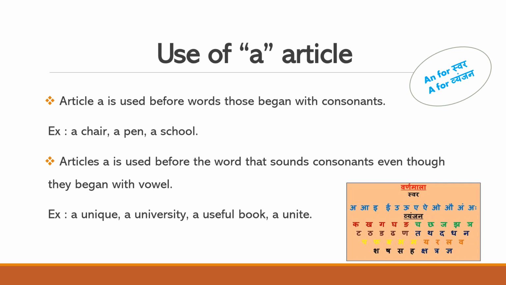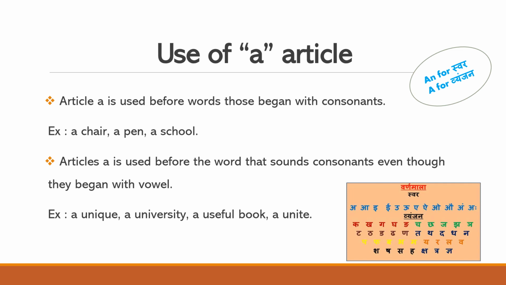Unique, right? Unique. But what is the first letter here? First letter is U. Yes, U is a vowel, right? But what is it saying? Article a is used before a word that sounds like a consonant even though it begins with a vowel. Okay, unique. What sound is coming with the word unique? The sound 'yu' is coming.